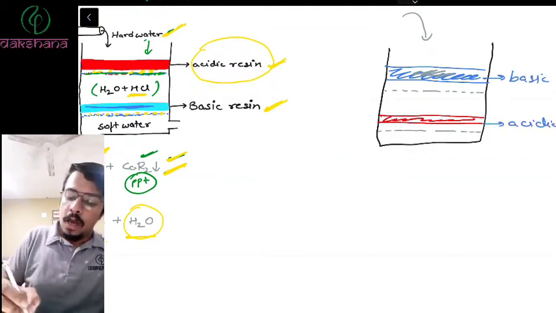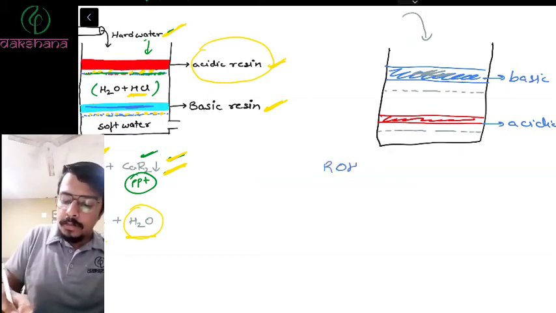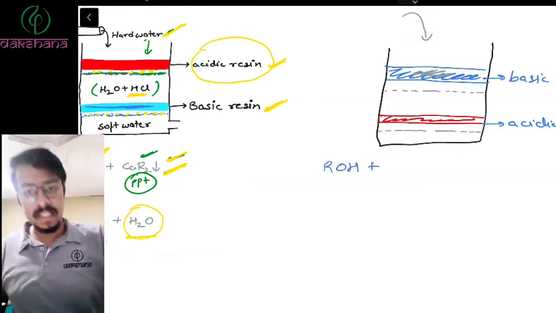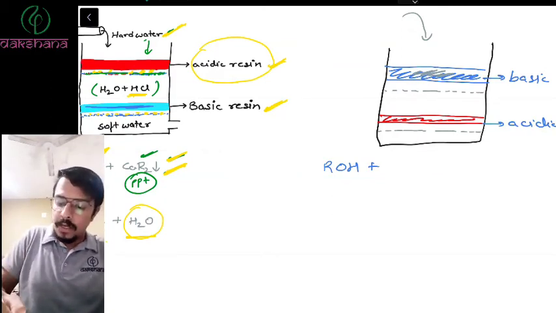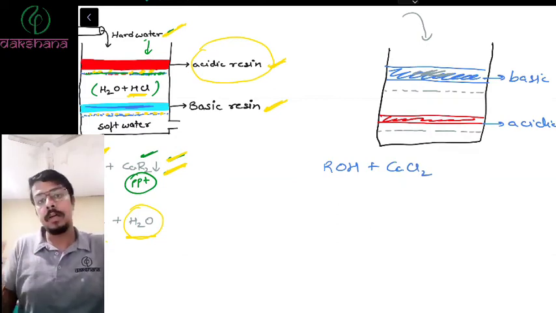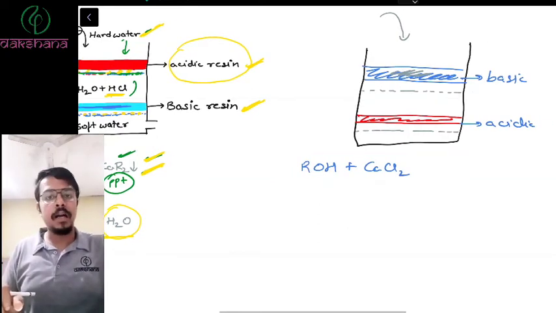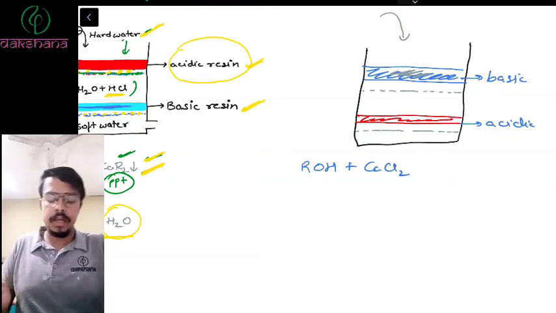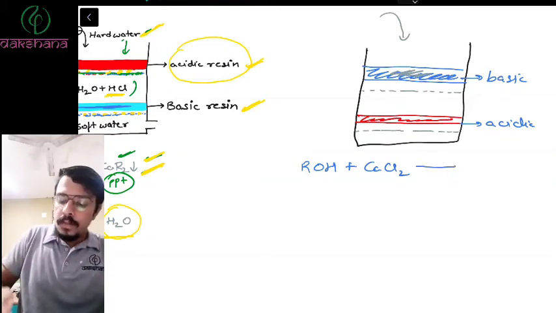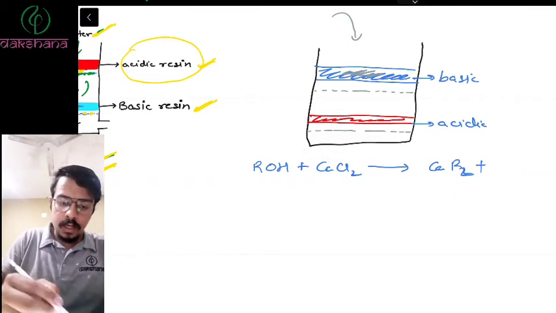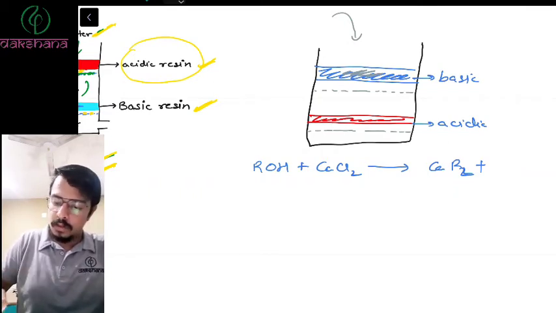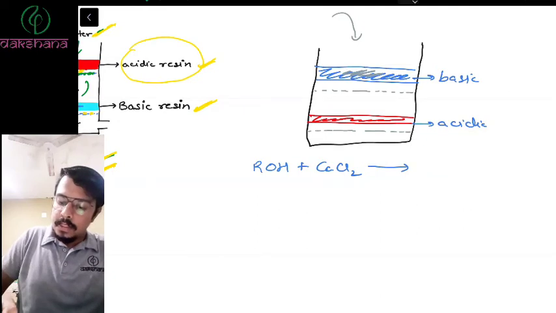Now what will be the reaction? Basic, I had ROH. This is basic hydroxide. This is basic resin. Now when I pour hard water from above, what will happen? It will react with CaCl2, because I consider CaCl2 as the main cause of hardness. You can use CaCl2, or you can use any other compound. It reacts with this and forms CaOH whole twice.